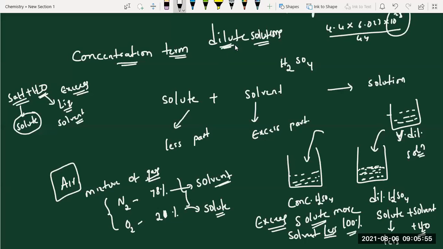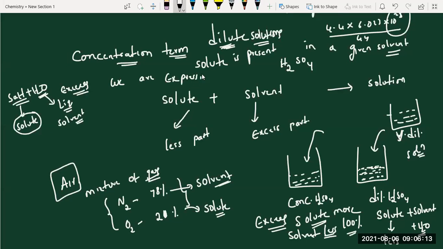So for all these dilute solutions, how much solute is present in a given solvent? In a given solvent, we are expressing it in terms of some terms. Those terms we call concentration terms. You can write this down. This is the key point, this is the main point.